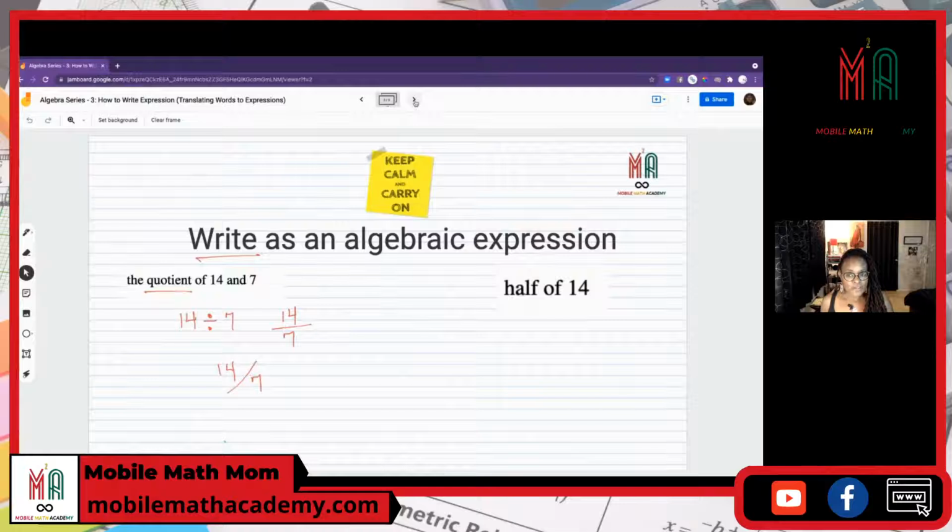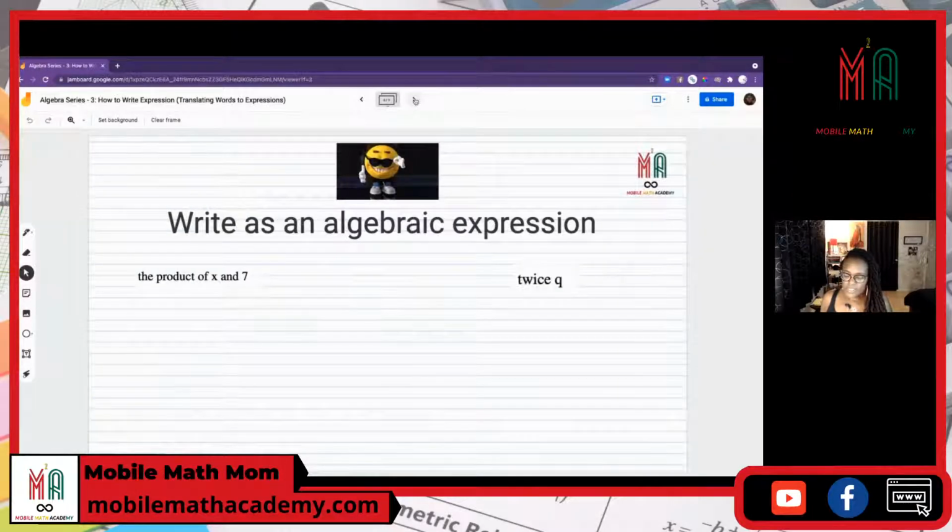Half of 14. Now, what you'll find is that in some instances, of means multiplication. So we can say 1/2 of 14, which is the same as 14 divided by 2. Okay, so you can write this two ways. I have not solved it, or have not evaluated it, I should say. I've just written it two different ways. Okay. Any questions? Please drop them in the chat.